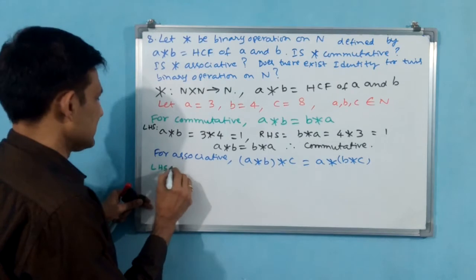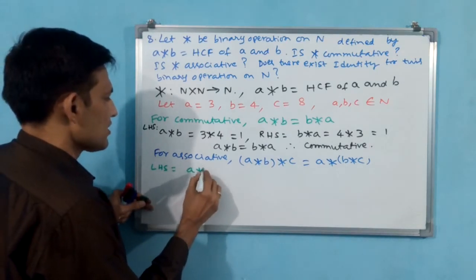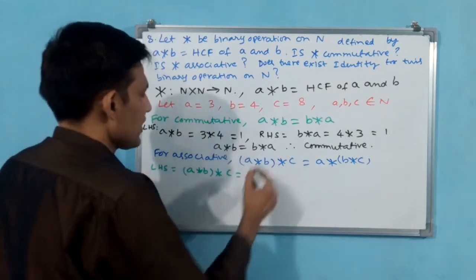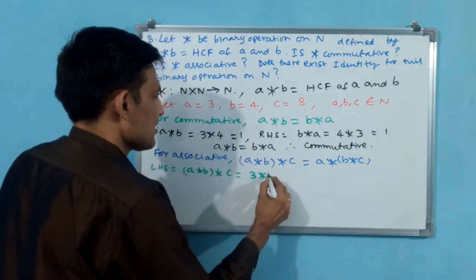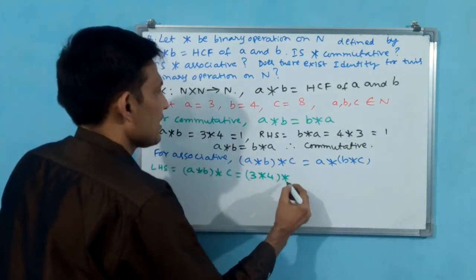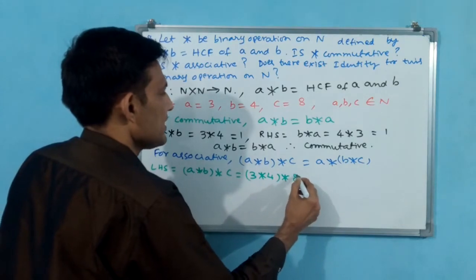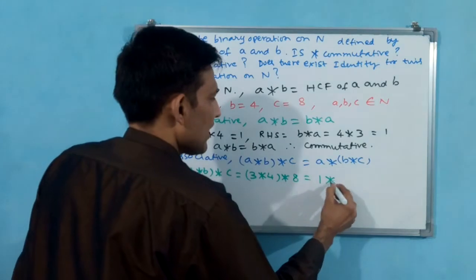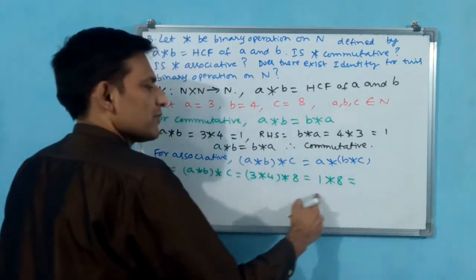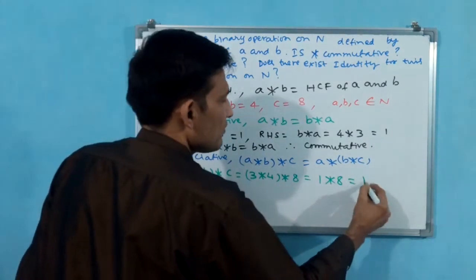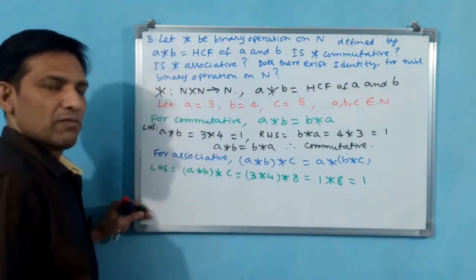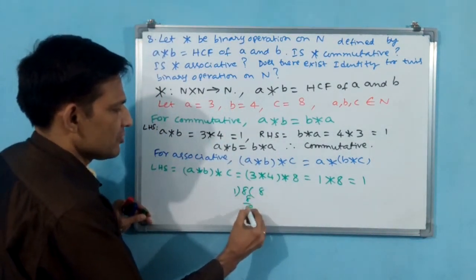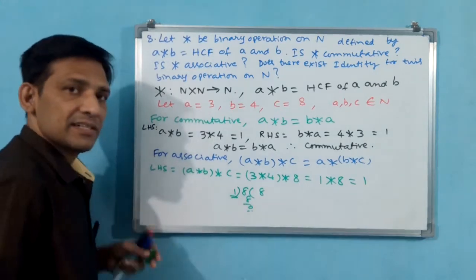LHS is equal to (A star B) star C, first you write these numbers: (3 star 4) star 8, which is equal to 1 star 8. See, with 1 and any number, the HCF will be 1 only. Okay, 1 into 8 is 8, remainder 0. When 0 comes, this divisor is the HCF.